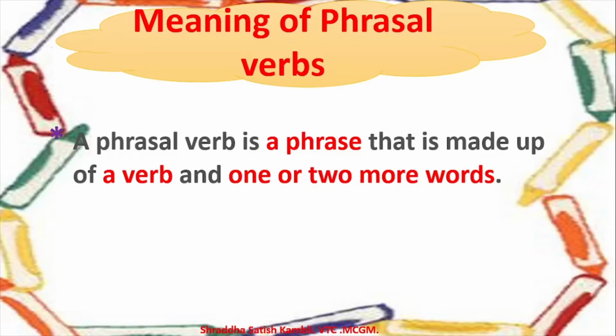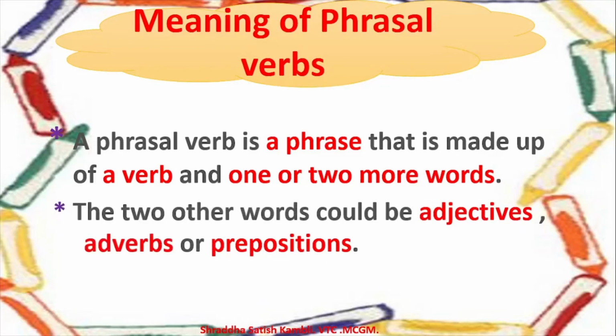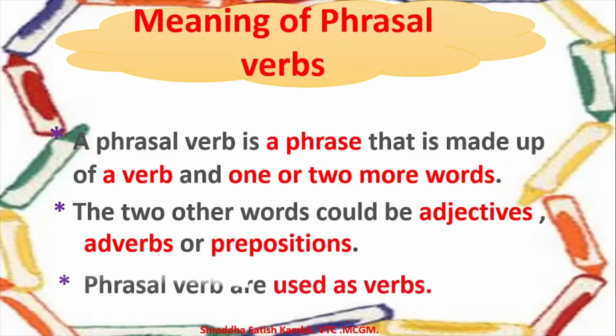Now the other words could be adjectives, adverbs, or prepositions. One word is of course a verb, and the other words could be adjectives, adverbs, or prepositions also. So this, children, is the meaning of phrasal verbs. Phrasal verbs are used as verbs in a sentence. So this in short is the meaning of a phrasal verb.